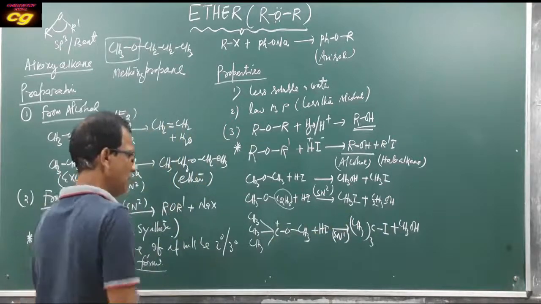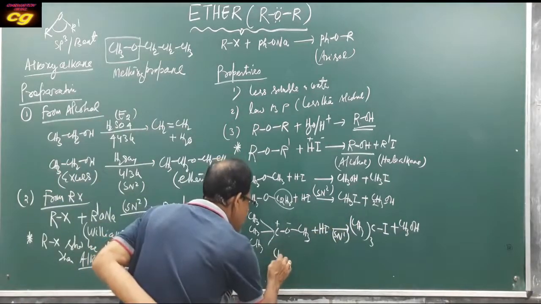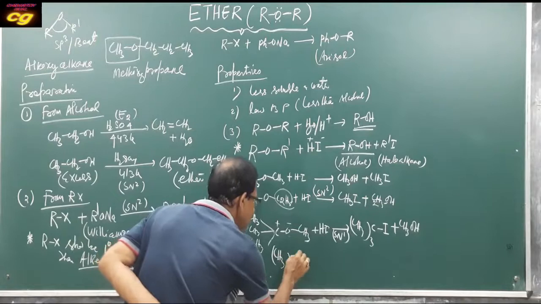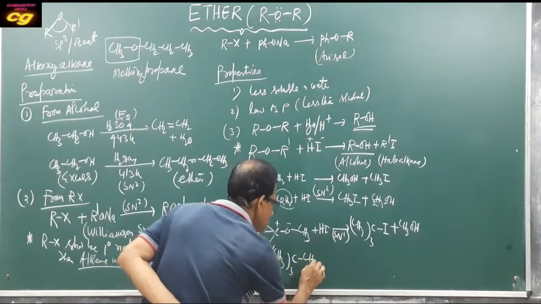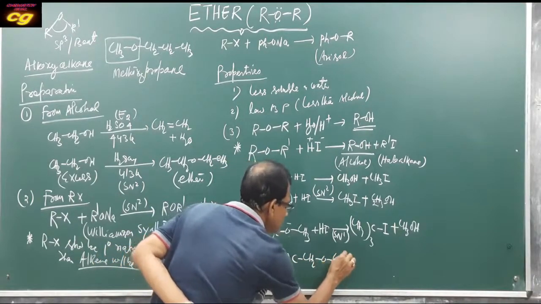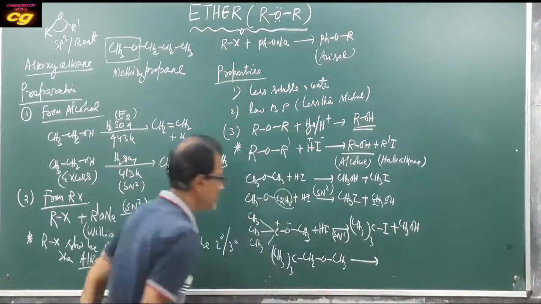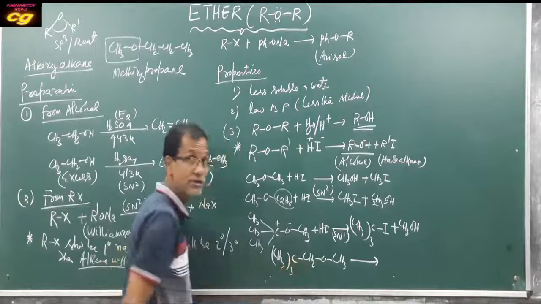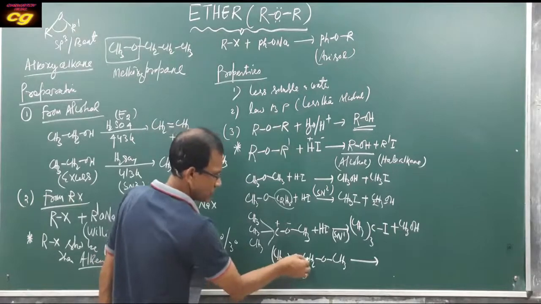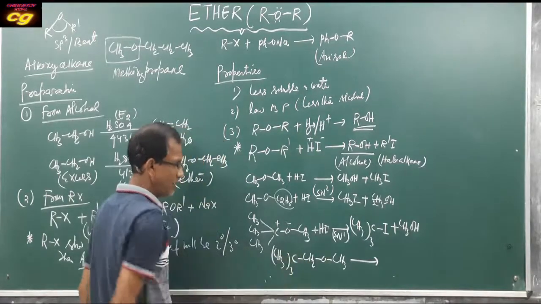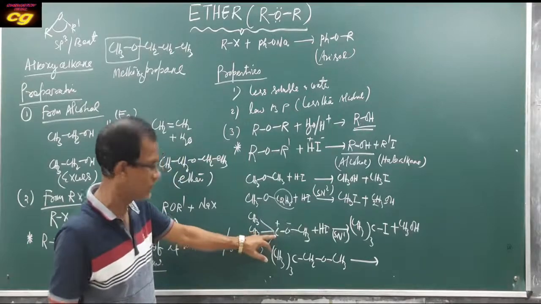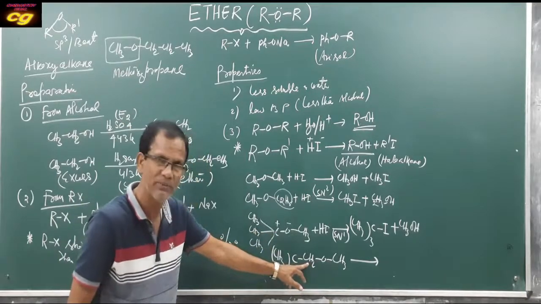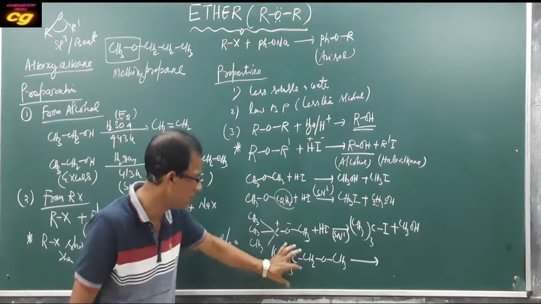So if you take this type of compound, O2C, CH2, O, CH3, what happens? Here this is a bulky group. Here the carbocation is not stable because the CH2 is overcrowded by the bulky group, and this carbocation is primary.